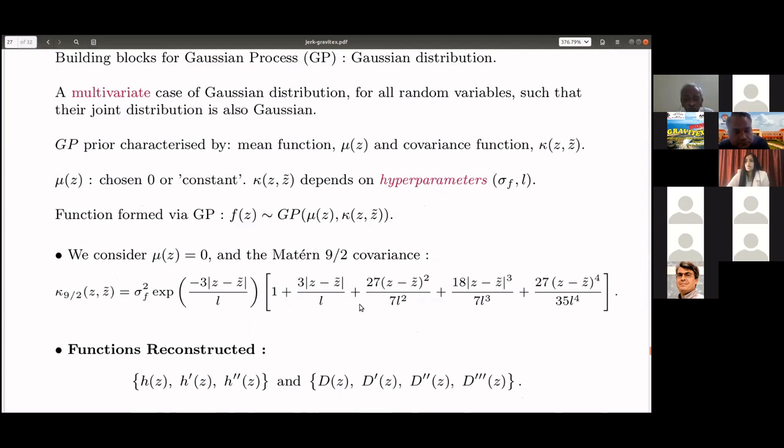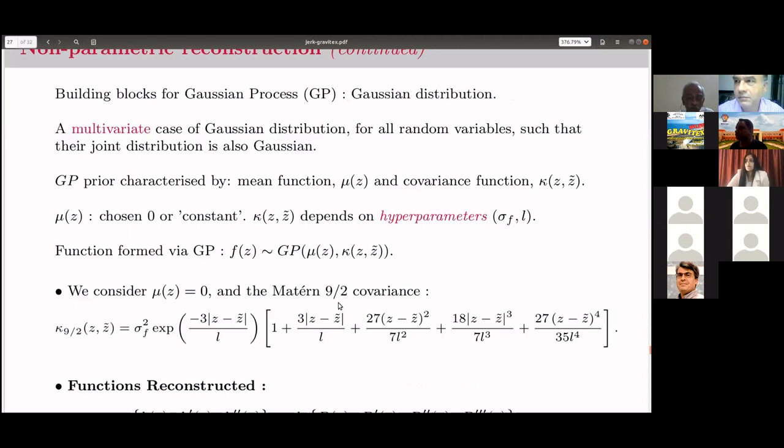The reason for this is not really clear, but we tried all the covariance functions that are available in the market, and they give more or less the same result. Mostly this Matern 9/2 and the squared exponential covariance functions give you the least error bars. So we used actually both of them. I quote the results from this K 9/2.